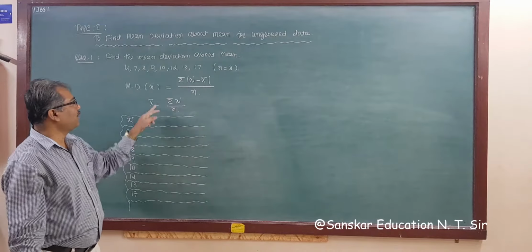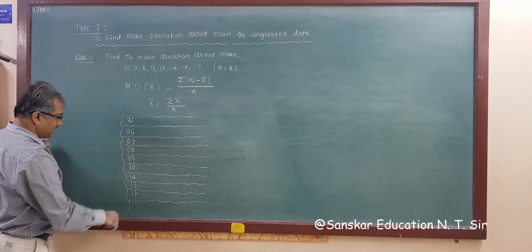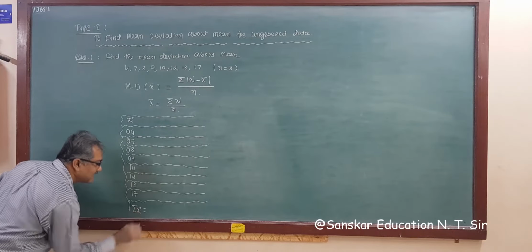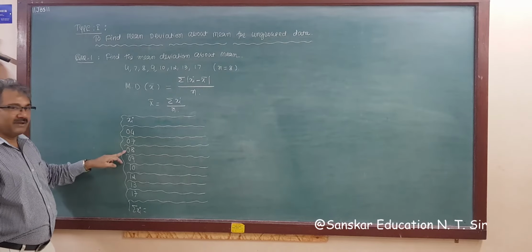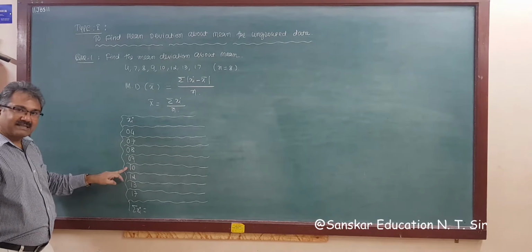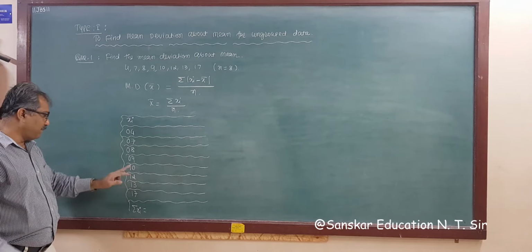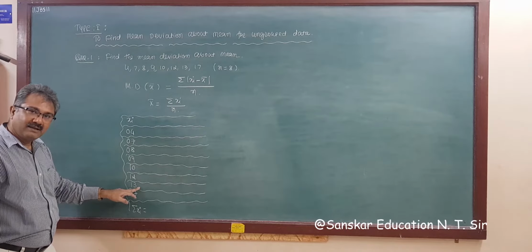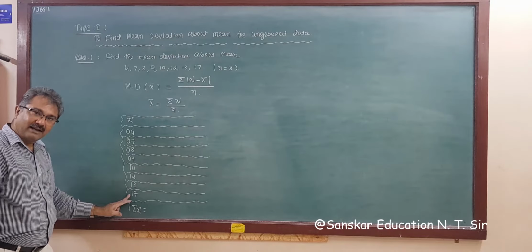Now for x bar you require sigma xi, the sum of the observations. So sigma xi is equal to 7 plus 4, 11, plus 8, 19, plus 9, 28, plus 10, 38, plus 2, 40, plus 10, 50, plus 10, 60, plus 3, 63, plus 7, 70, plus 10, 80.